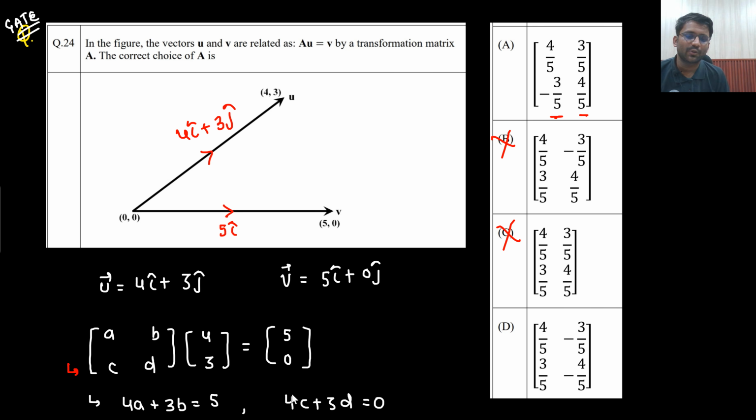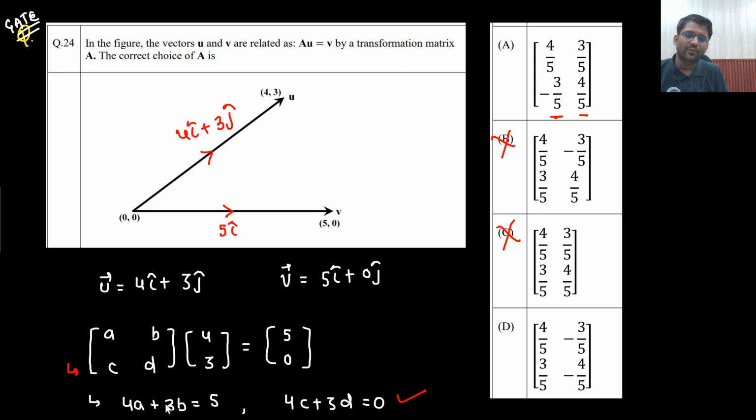Now we are left with these two options, option A and D. Both of the options are satisfying this equation. You multiply this 4 by minus 12 by 5, and this with 3, 12 by 5. So minus 12 by 5 plus 12 by 5 is 0. Here also 0 only.